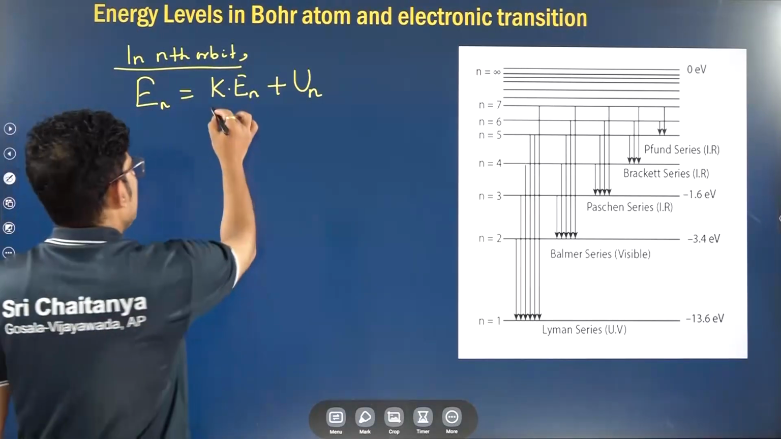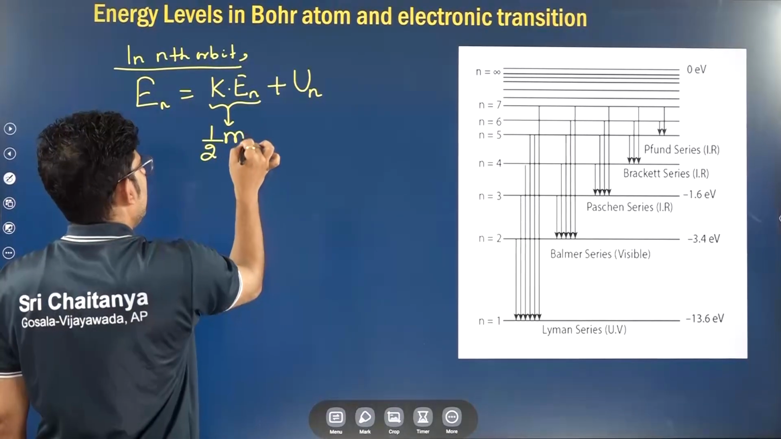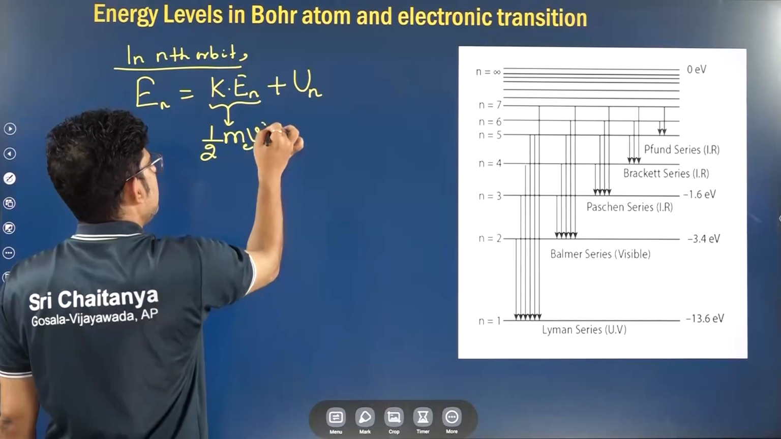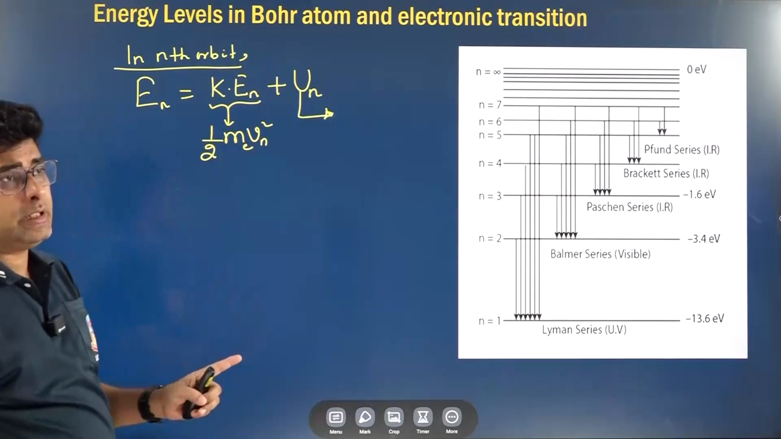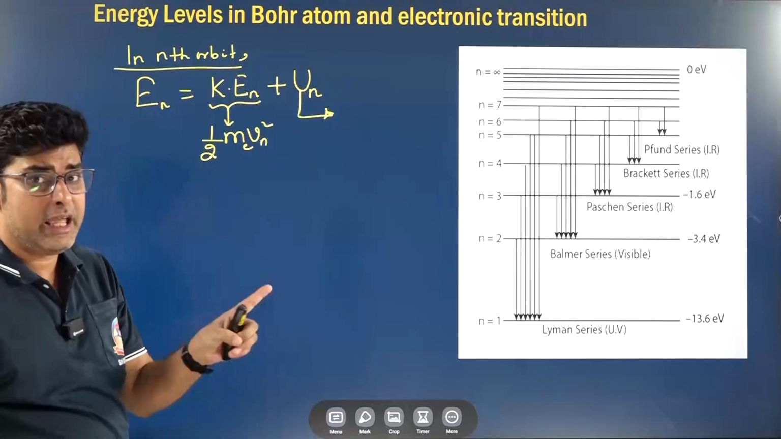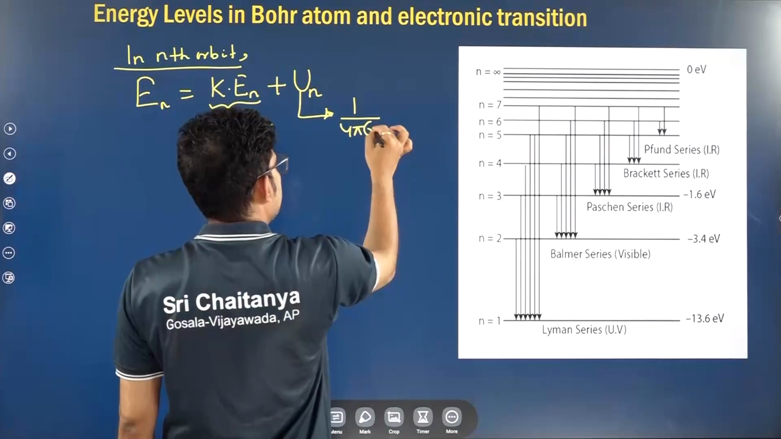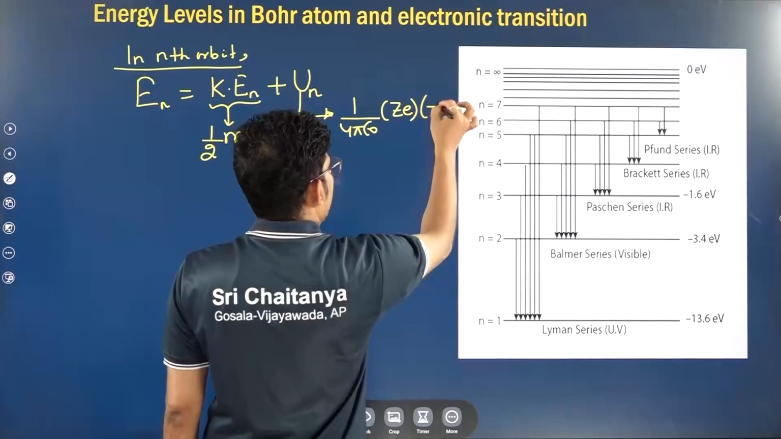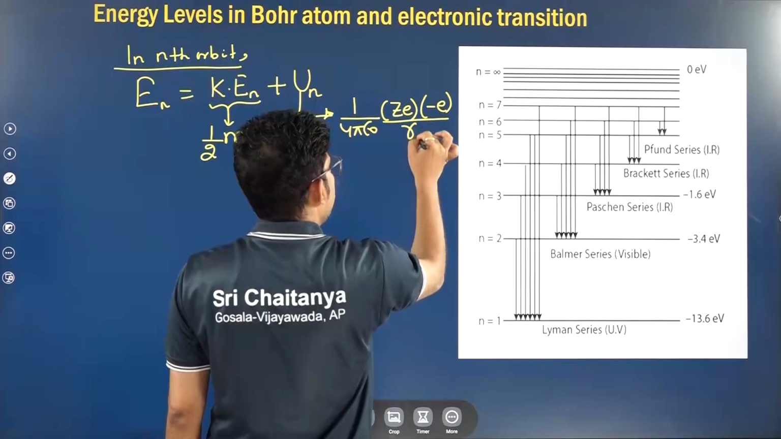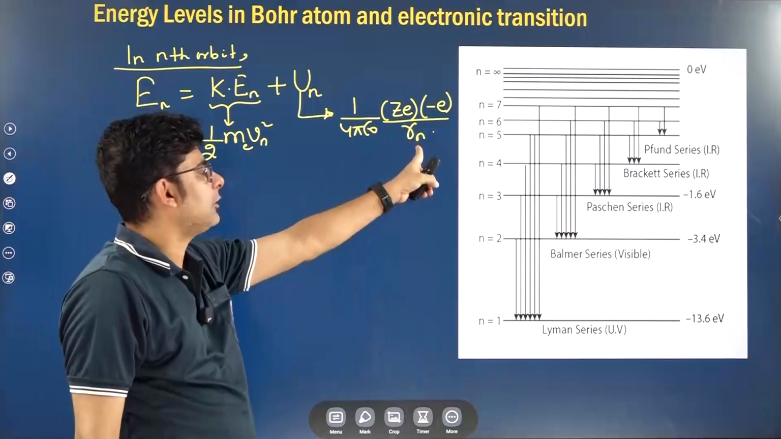So when we use the expression for kinetic energy, we know it is half m vn square. Talking about the potential energy, electrostatic potential energy is k q1 q2 by r. What is k? 1 by 4 pi epsilon naught. Charge of the nucleus is plus Ze, charge of the electron is minus e, divided by the separation between the nucleus and the electron, which is rn.